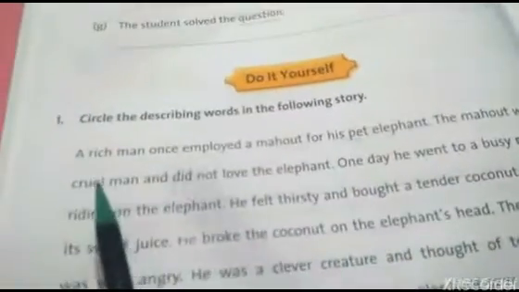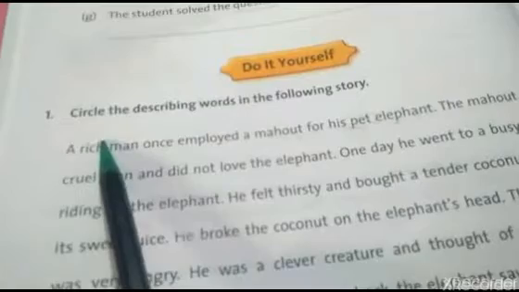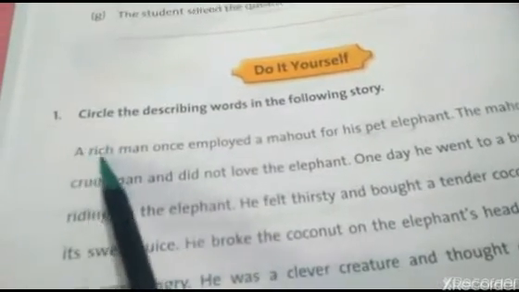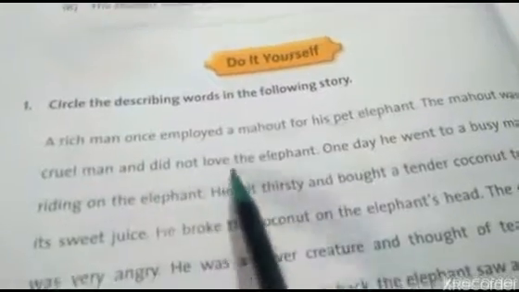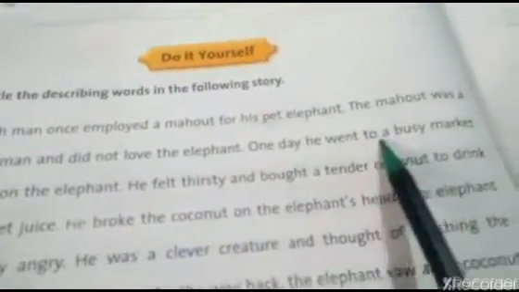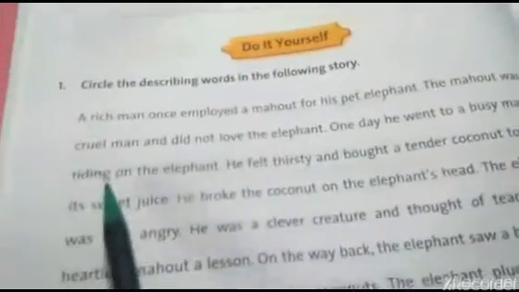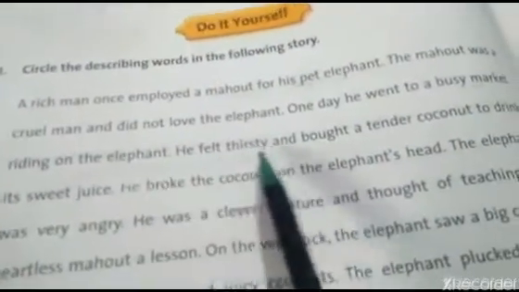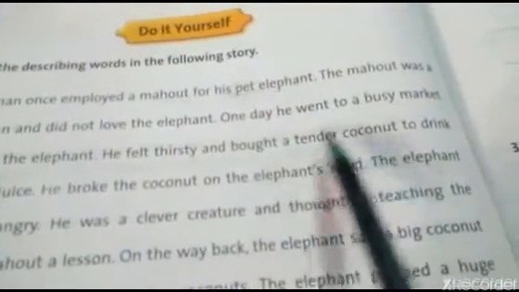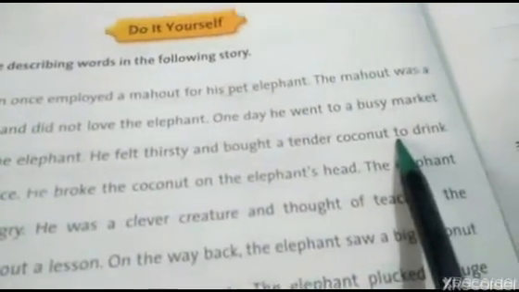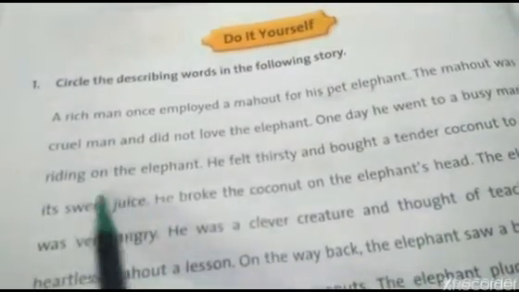The Mahavat was a cruel man. Cruel is a describing word. One I have left here: rich is also a describing word. Rich man, cruel man. And did not love the elephant. One day he went to a busy market. Busy is a describing word. Riding on the elephant, he felt thirsty and bought a tender coconut. Tender, encircle this word, children, because it is a describing word. To drink its sweet juice. Sweet is a describing word.